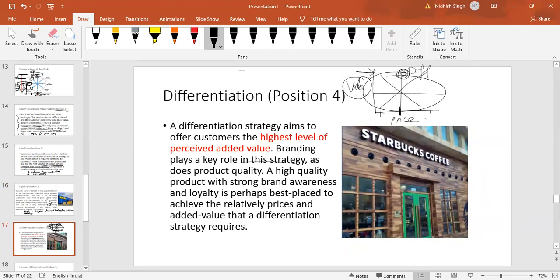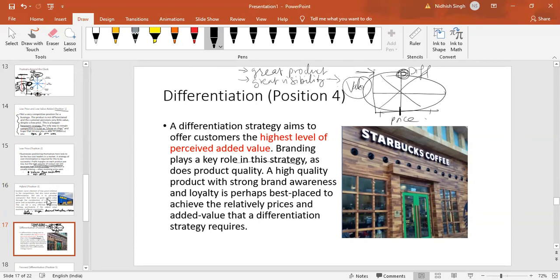Not only do you have to give a great product, you also have to have great visibility, right? Only then can you consider having great value, because the customer has to perceive you as a great company.